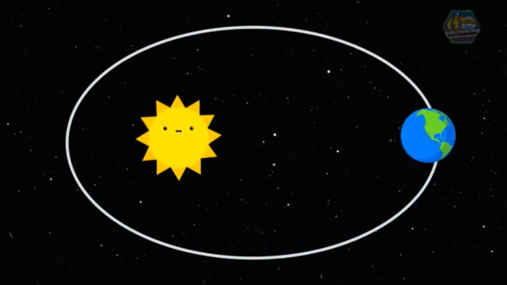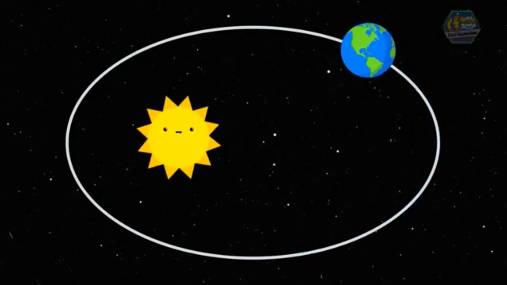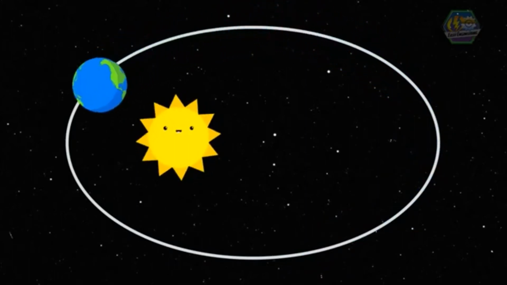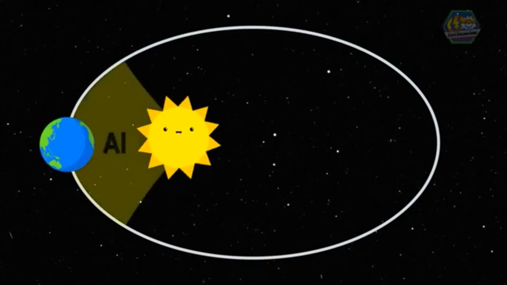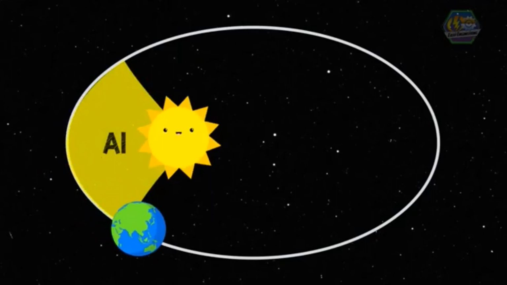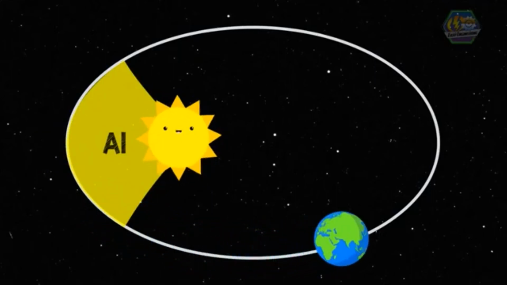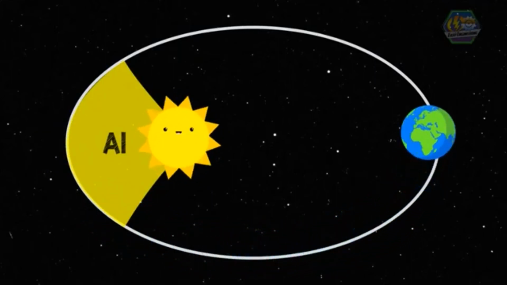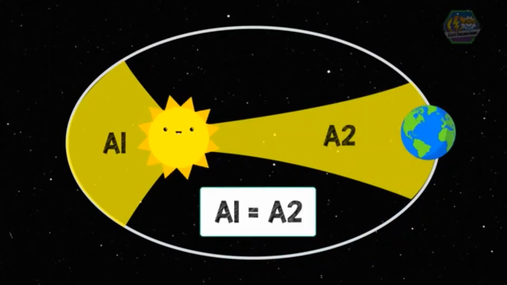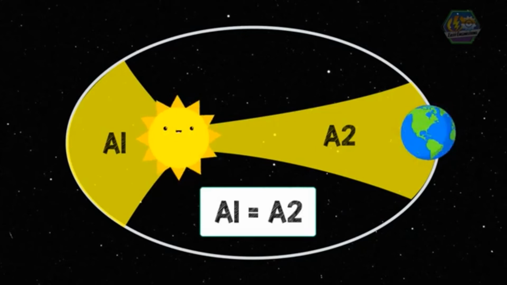So if we draw an imaginary line of the movement of the planet and the Sun for every month of the year, we can see that when the planet is close to the Sun, it will form a wide but short triangle, and when the planet is far from the Sun, it will form a thin but long triangle. The Earth would have to adjust its movements in order to match the imaginary area.